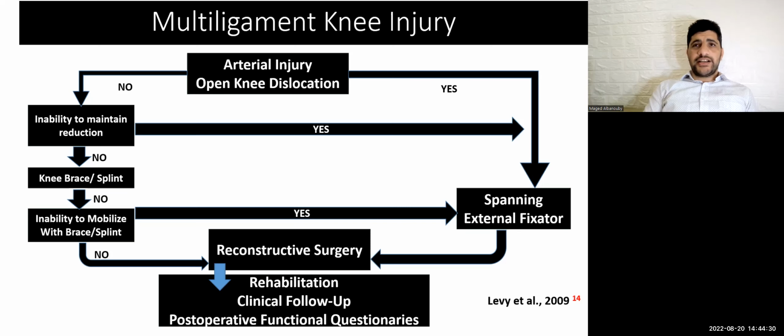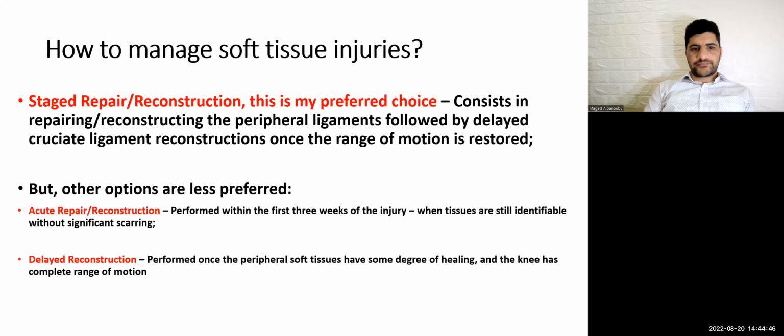Okay, and we are now 1 week or 10 days after the incident of knee dislocation. It is reduced, it is kept in external fixator. There is no compartment syndrome. There is no vascular injury. What will you do next?